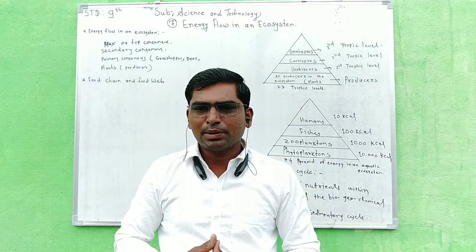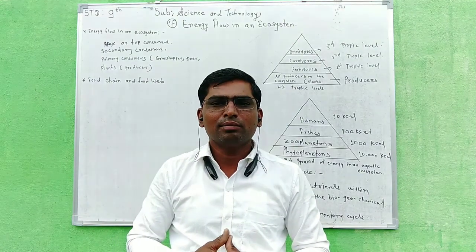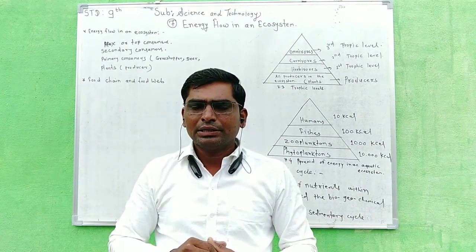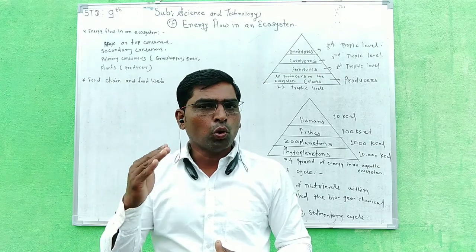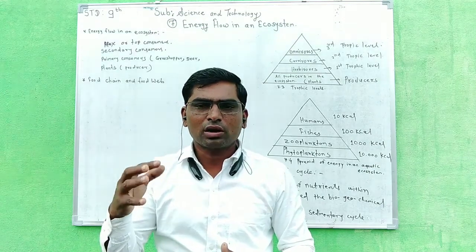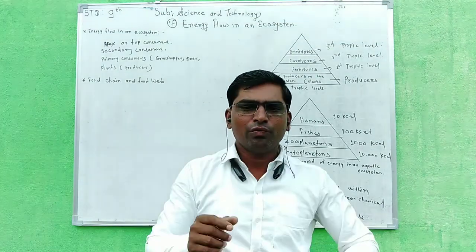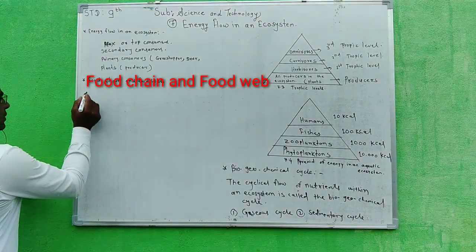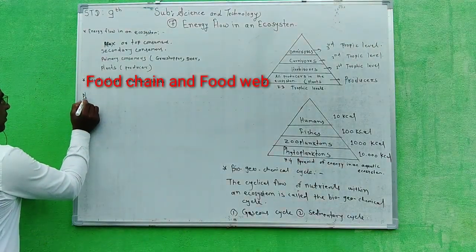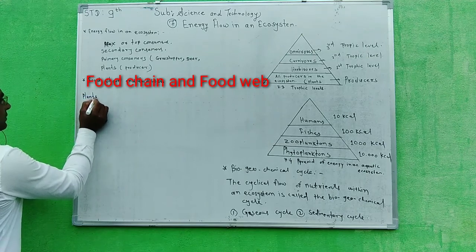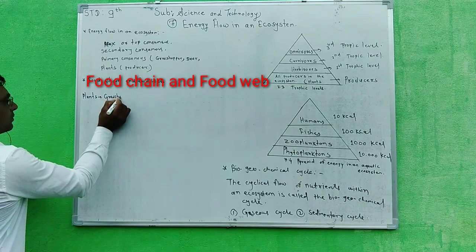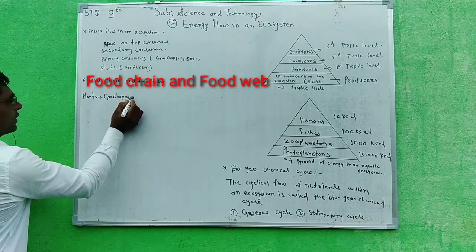Now next concept is food chain and food web. In a food chain there are links of 4 or 5 or more. So now we take one example. Plants, grasshopper.